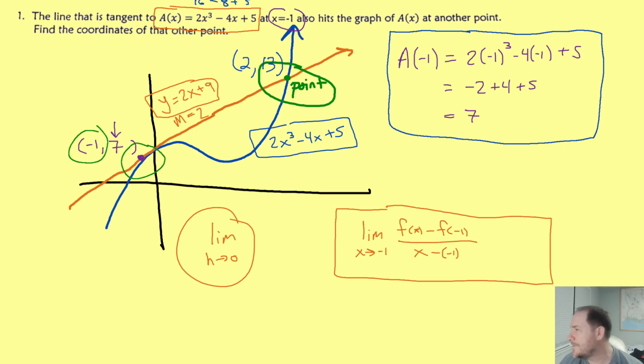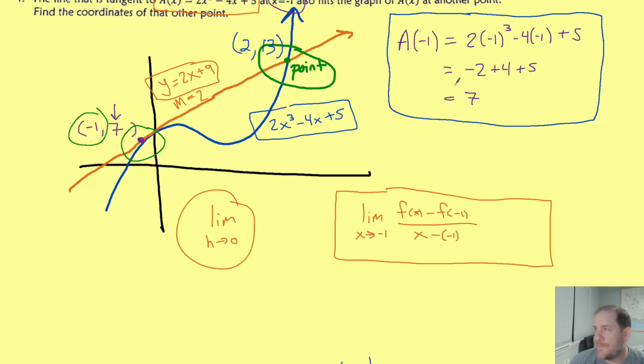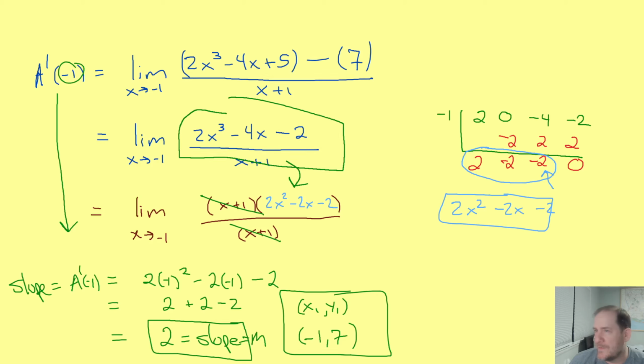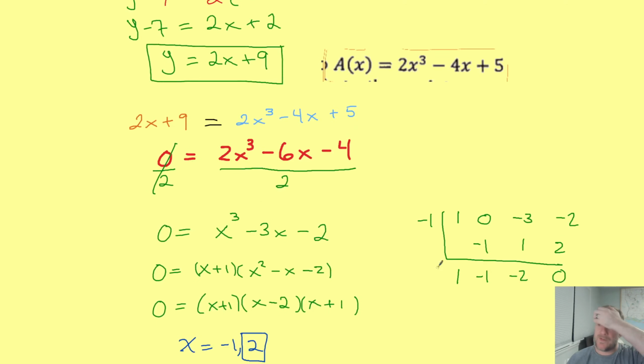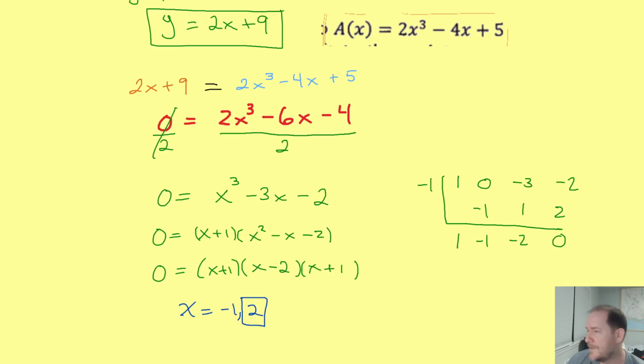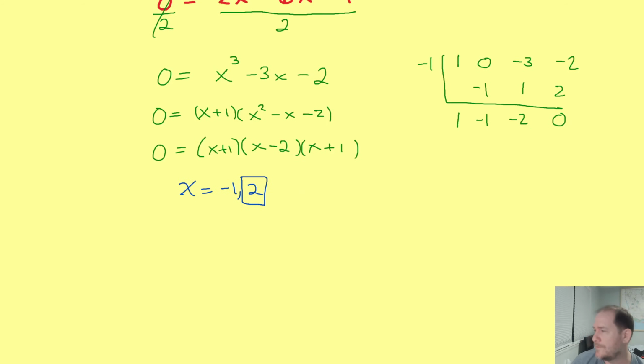So finally we're done with this problem. We're at 16 minutes and 16 seconds, but it wouldn't really take that long in real life. And also this problem contained literally everything you'd ever need to know how to do, right? Because in this problem we had to find the coordinates of the point of tangency. We had to use one of our limit definitions of the derivative to find our derivative. We had to set two equations equal to each other and solve, and part of that solving involved synthetic division, so there's a lot to this problem. This is a good review for tomorrow for sure.